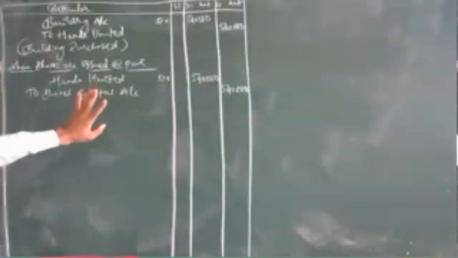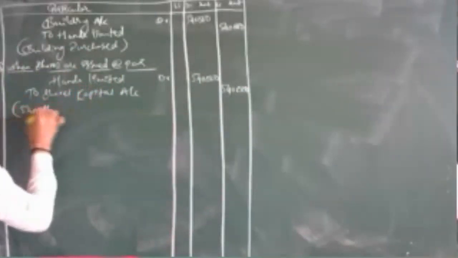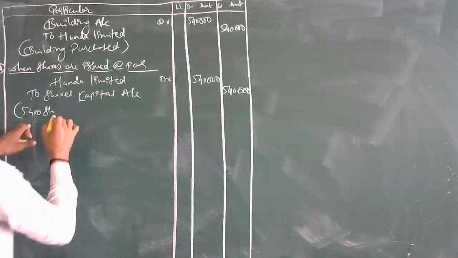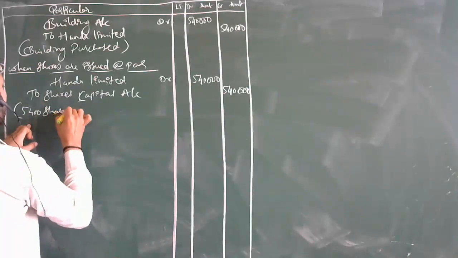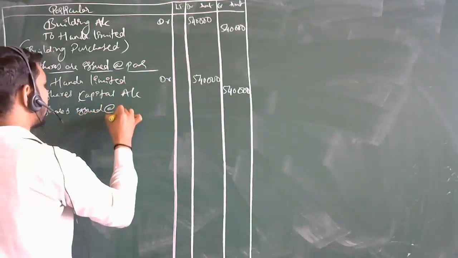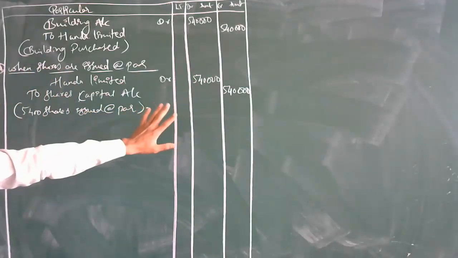So in the narration you can write 5,400 shares issued at par. That's it. Only a simple thing you can mention over here.